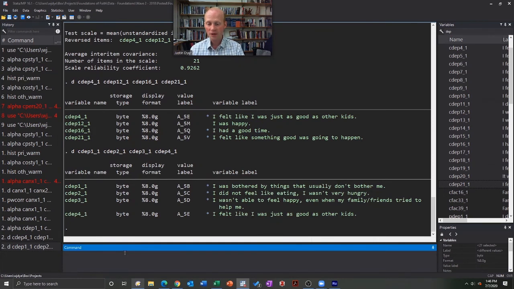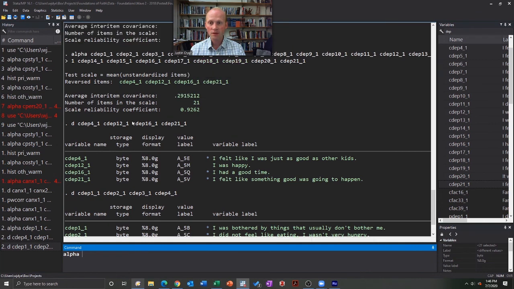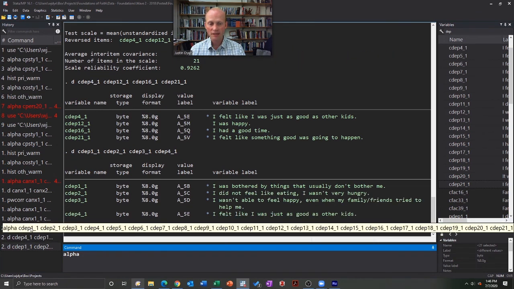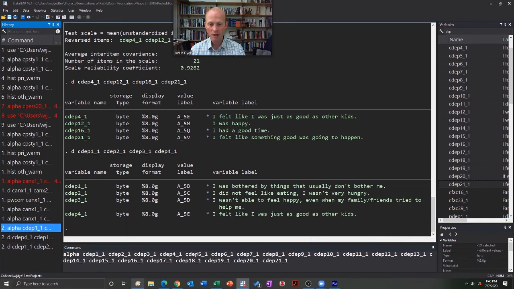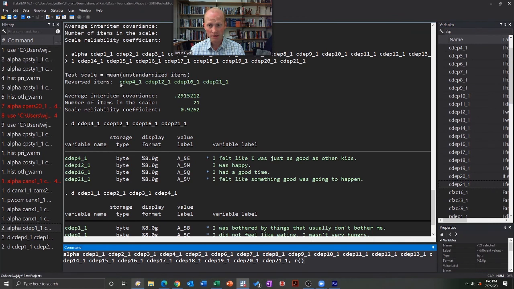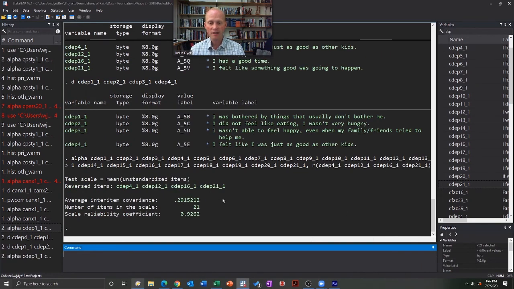So what I would do here for depression, I'm going to do an alpha, and then let's go ahead and I'm just going to select this again. So there's my alpha. Boom, got all of those. I just clicked on that one. I already did it. But rather than just let it do the reverse for me, I'm going to go R. I'm going to specify the ones that should be reversed. Now, I'm cheating here because I know which one should be reversed because Stata told me. So I'm just going to copy, put those in there, and hit enter again. And it does my alpha reliability for me. So it reverse coded all of those.